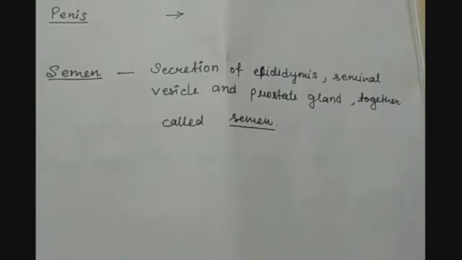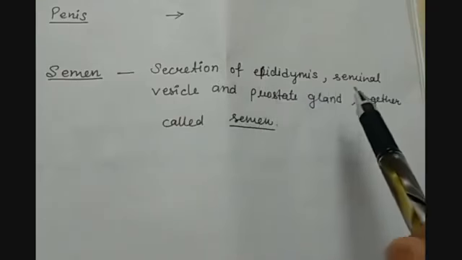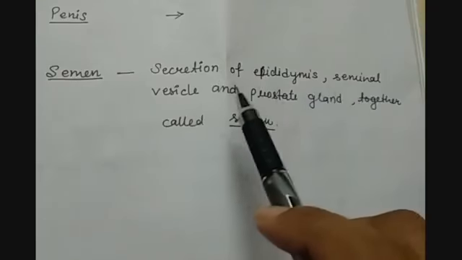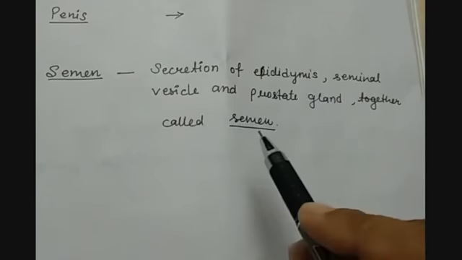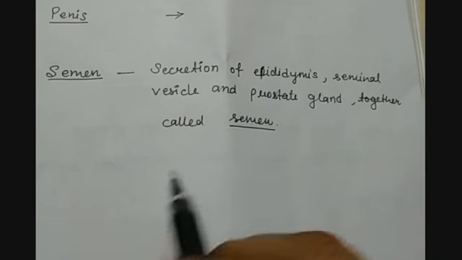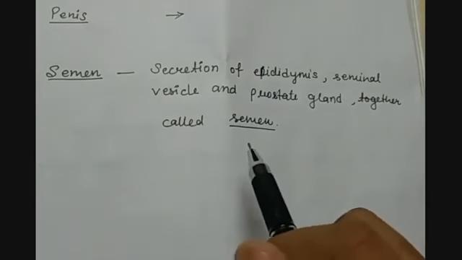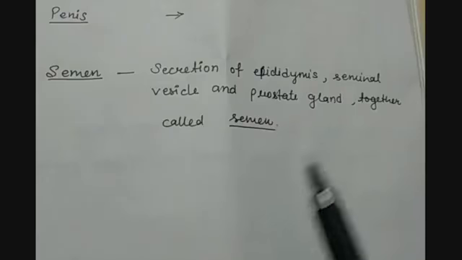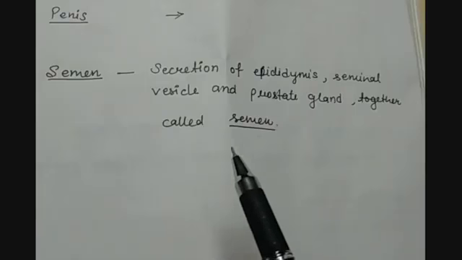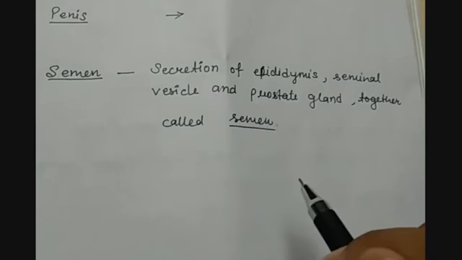What is semen actually? Semen is the secretion of the epididymis, seminal vesicle and the prostate gland together. So semen is finally the fluid which is ejaculated out with the help of the penis from the male body to the female genital area through its vagina.